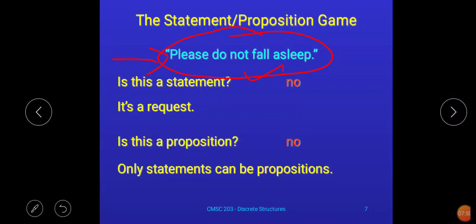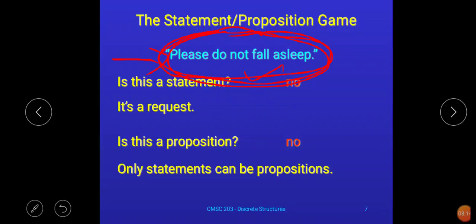In my previous session what I said, in English, mathematical expressions are not considered as statements, but in DSGT mathematical expressions are considered as statements. Now opposite to that one, in English this request is considered as a statement, but in discrete structure requests are not considered as statements.